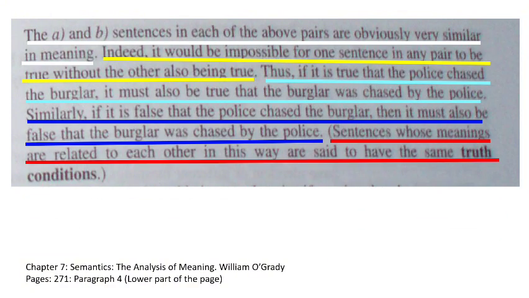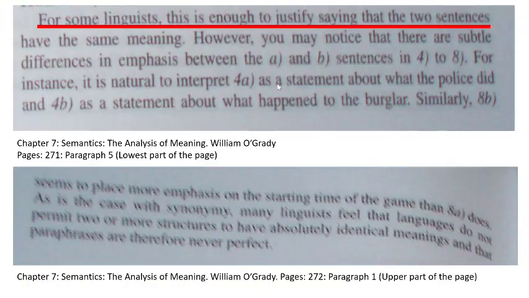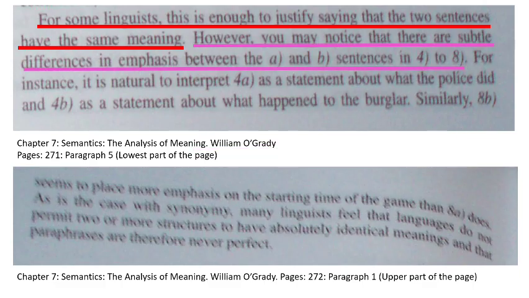In brackets, sentences whose meanings are related to each other in this way are said to have the same truth conditions. For some linguists, this is enough to justify saying that the two sentences have the same meaning. However, you may notice that there are subtle differences in emphasis between the A and B sentences in 4 to 8. For instance, it is natural to interpret 4a as a statement about what the police did, and 4b as a statement about what happened to the burglar.